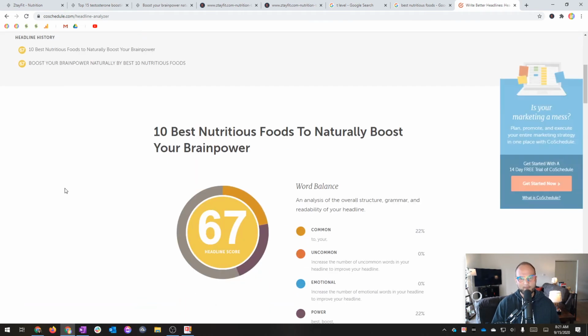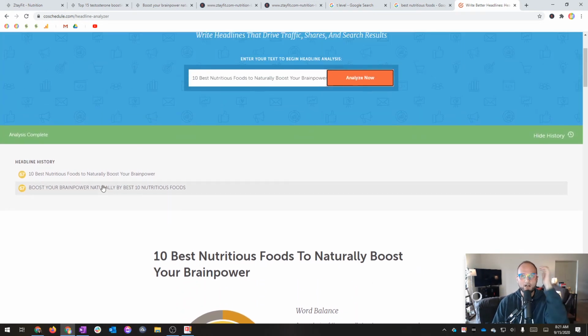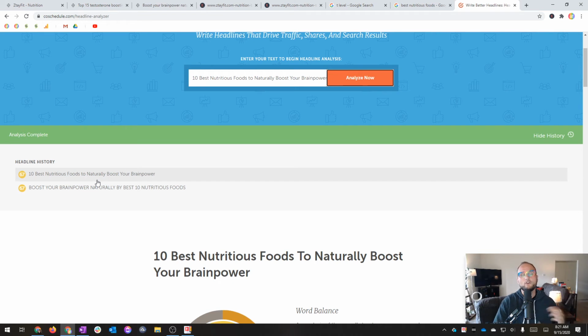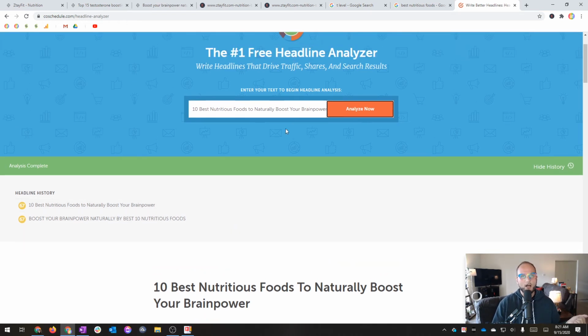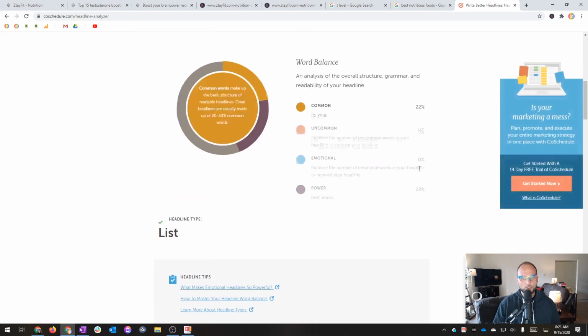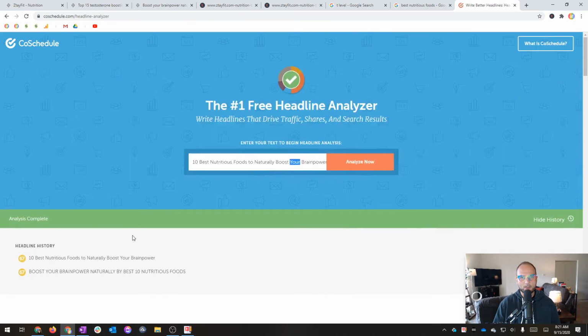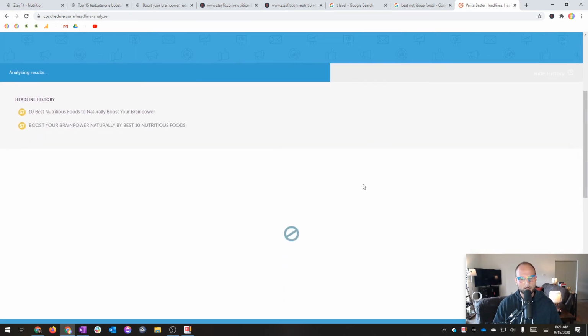Okay, it's exactly the same. It's definitely better because it's worded better. This is checking for a set of keyword. It's checking for a set of criteria, but it's not checking for how humans interpret this. I'm actually going to delete the word "your" because I wonder if the length is a little too long to naturally boost brain power.